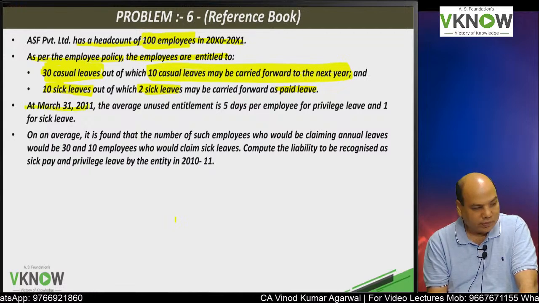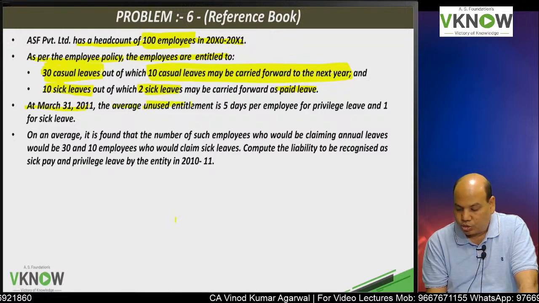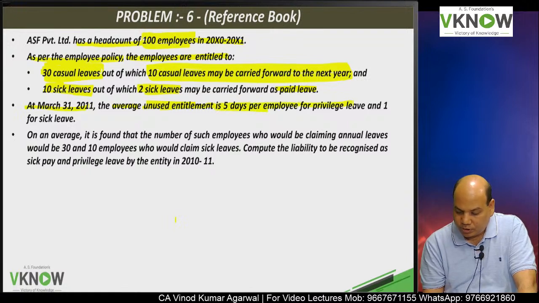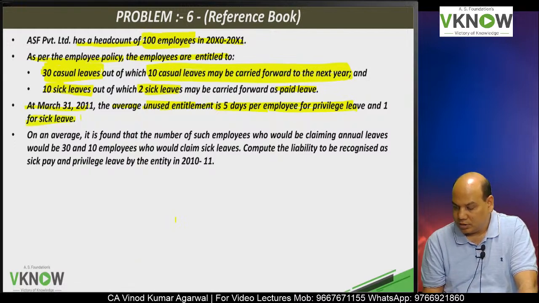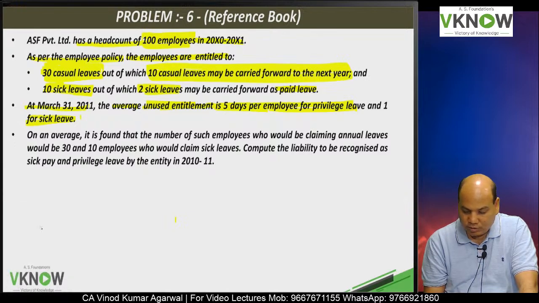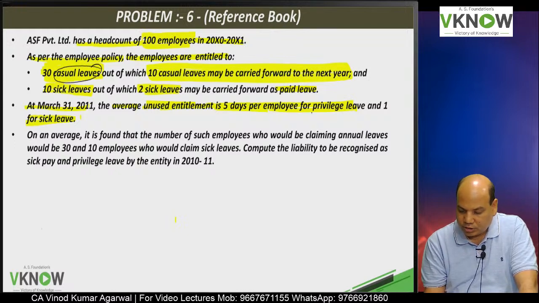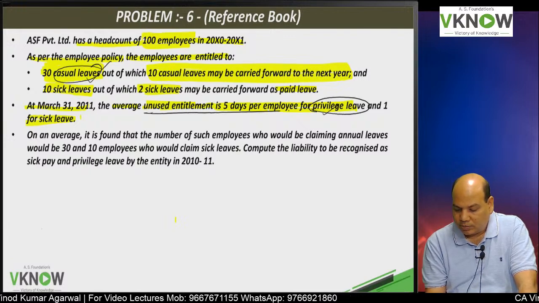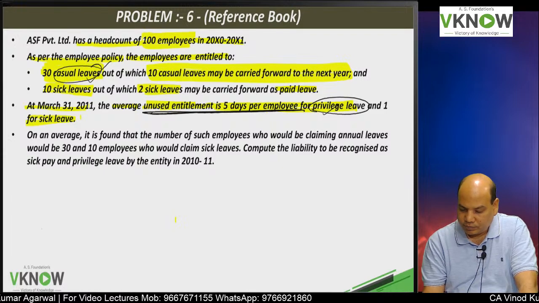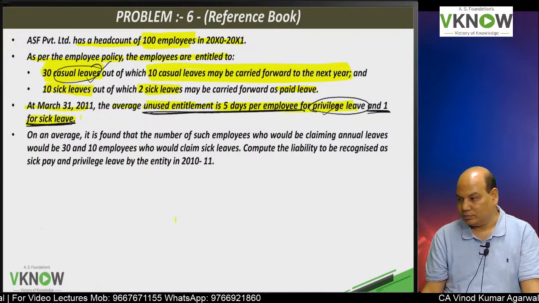On 31st March 11, the year ending date, the average unused entitlement is 5 days per employee for privilege leave and 1 for sick leave. Now there is a mistake. Here they are using the term casual leave, and here the term privilege leave. They are the same. So unused entitlement is 5 days for privilege leave and 1 day for sick leave.